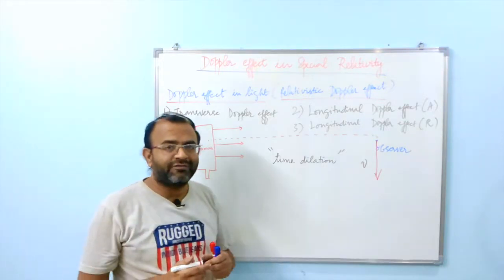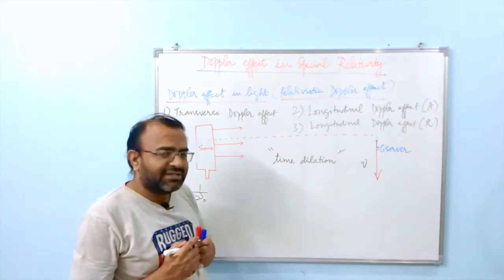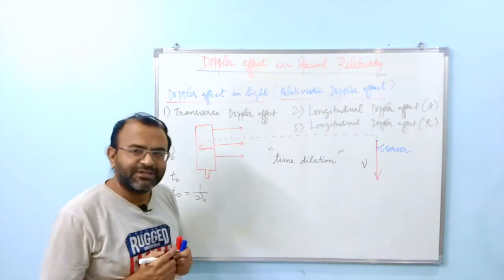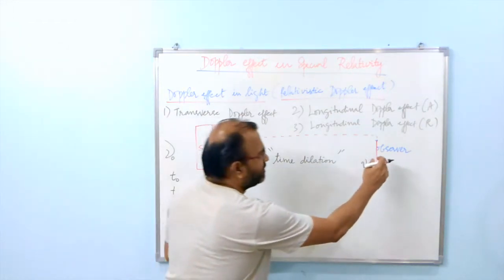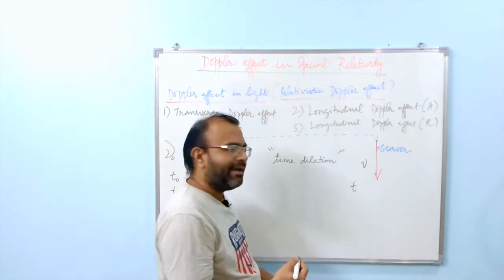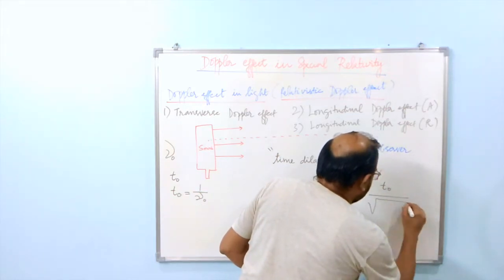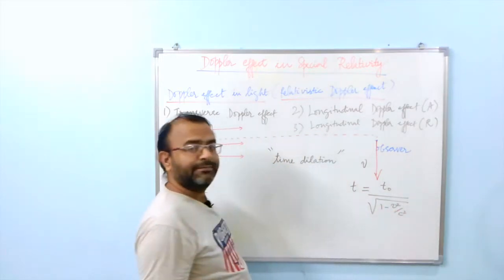For those of you who are not familiar with the concept of time dilation, please do check out my video on time dilation in special relativity. And therefore, the time observed by this observer, let us call that t, is a dilated time, and that time must be equal to t naught over square root of 1 minus v squared over c squared.